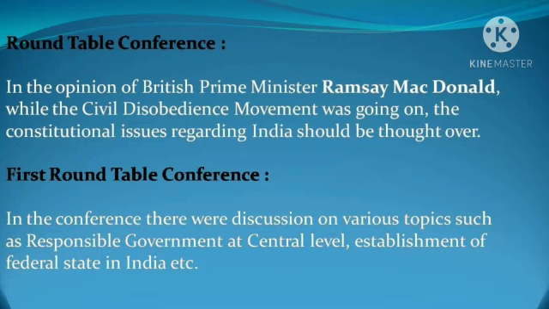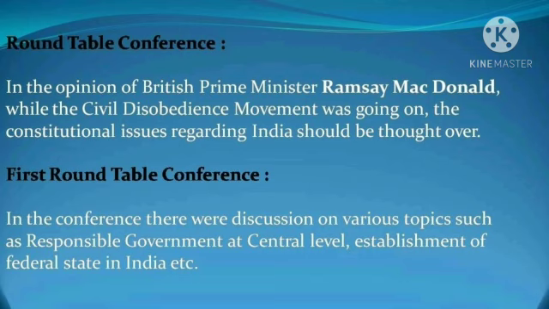First Round Table Conference. In this conference, there were discussions on various topics such as responsible government at the central level, establishment of a federal state in India, etc. However, the Indian National Congress did not participate in it. The biggest party during 1930 was the Congress Party, but the Congress Party did not attend the conference. The Indian National Congress was the main body that represented the country India.